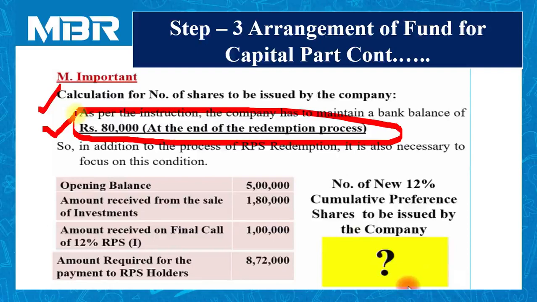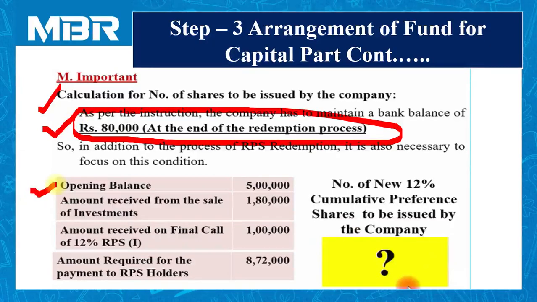So we have to calculate everything by keeping the figure of bank balance in our mind. The closing bank balance should be 80,000 rupees in any situation. Let us collect the data. We have prepared a list.